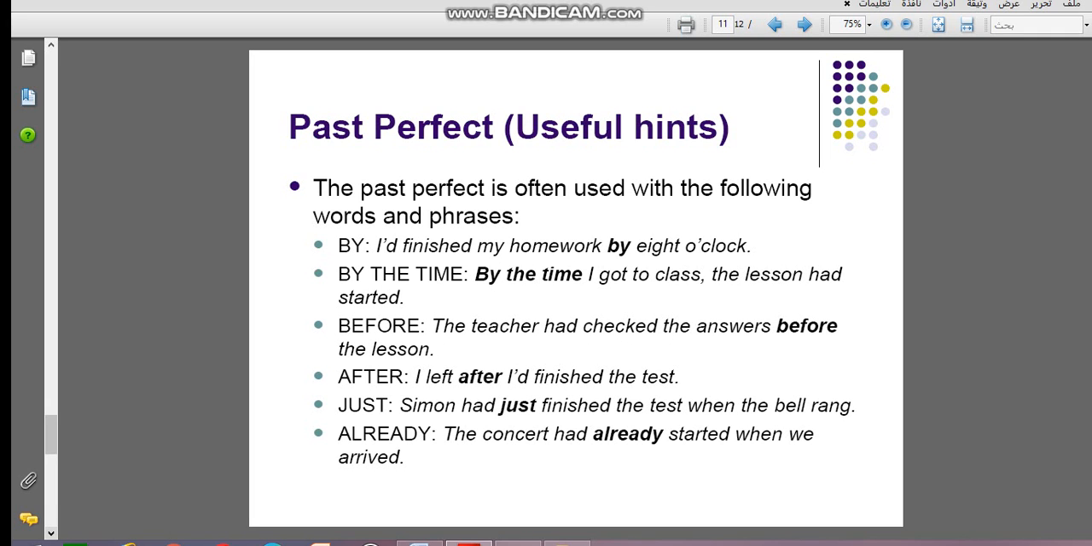Here we have used. I had finished my homework by 8 o'clock. By the time I got to class, the lesson had started. Then we have some keywords like by the time, before, after, just, already. Pay attention, I may use just and already in present perfect and present perfect continuous, but look at this one carefully. By means before. I had finished my homework by 8 o'clock.